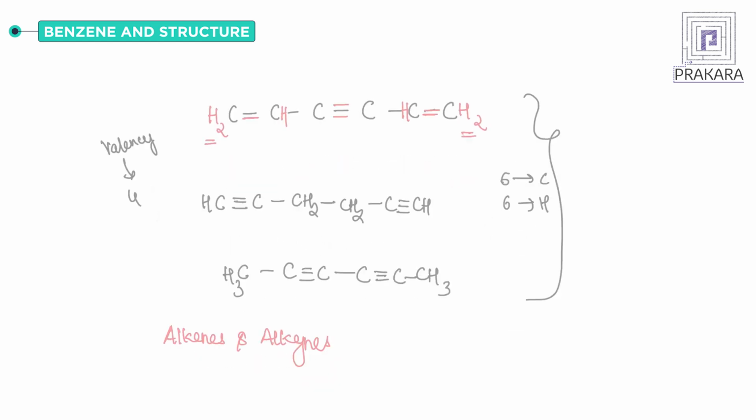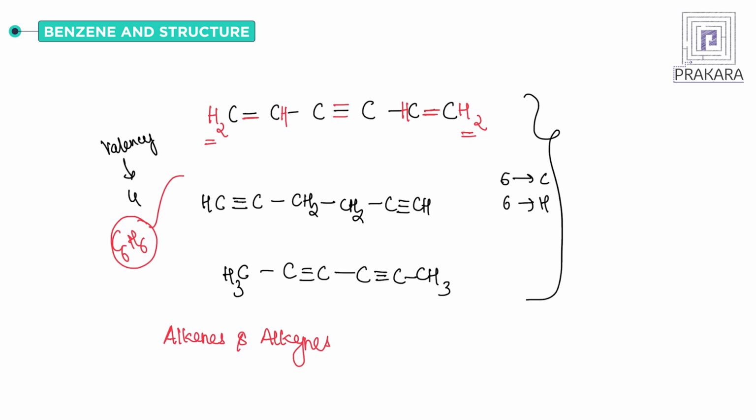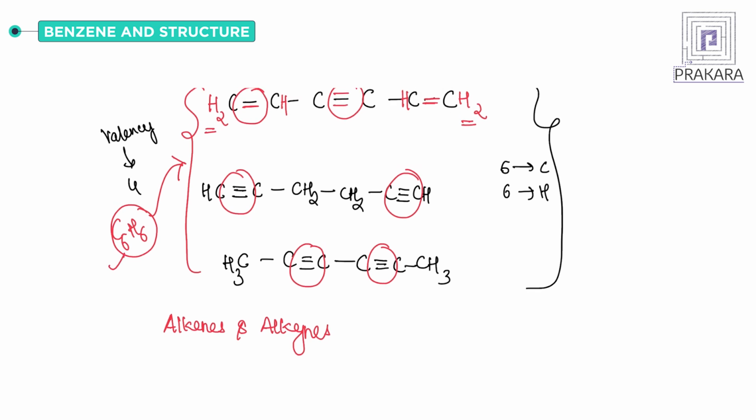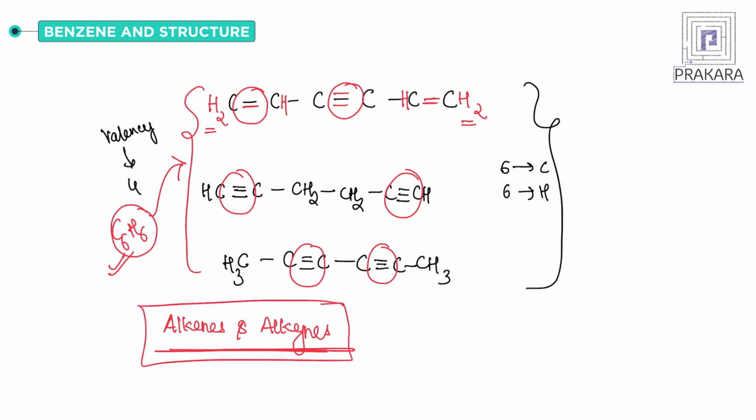So with this molecular formula, that is C6H6, the open chain structures are these. As you can see, they have double bonds and triple bonds. Here is the triple bond, here is the triple bond. So all these structures have double and triple bonds. It means that the compound with this molecular formula should undergo the reactions that are shown by alkenes and alkynes. But this was not happening for this compound with the molecular formula C6H6.